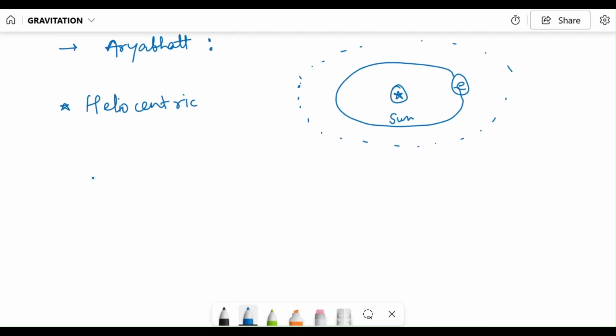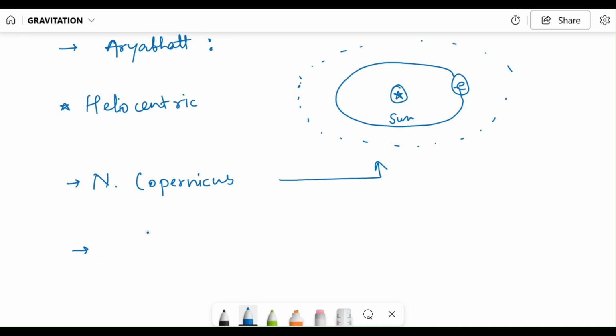And the same model was further proposed by Nicholas Copernicus, and he also said the same thing, that the sun is at the center and other planets are revolving around the sun. But unfortunately, he faced prosecution because his model was against the belief of the state.